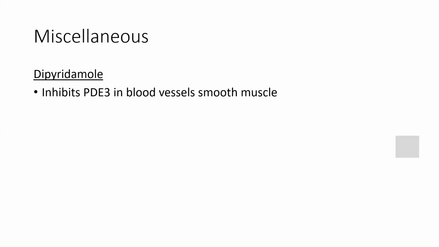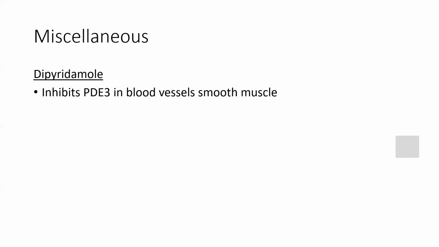Okay, and do we need cGMP or cAMP here in angina? Yeah, actually both, right?